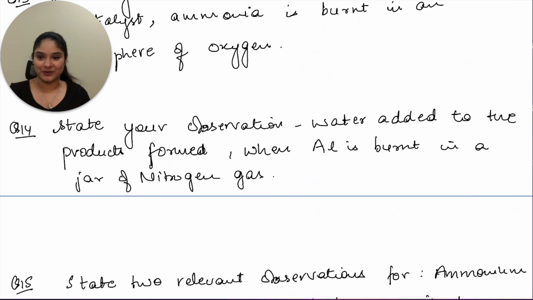Okay, this is a very interesting one. A lot of students get confused in it. So first thing is that you are not reacting water with aluminium directly. Aluminium reacted with nitrogen. The product that you got is reacting with water. So think about it. Aluminium and nitrogen together is giving you aluminium nitride, and that is reacting with water. So this is the second lab preparation of ammonia. Aluminium nitride reacting with water will give you ammonia and another compound, whatever you get. So that is the equation. So understand the question properly, read the question properly, and then put in the products and reactants.